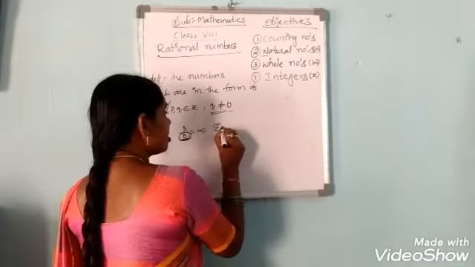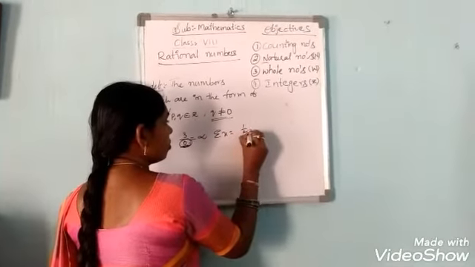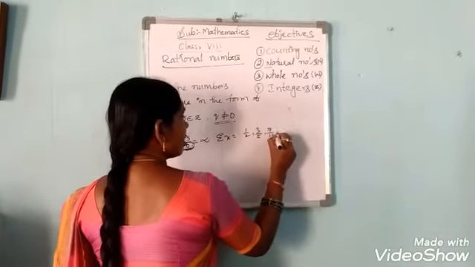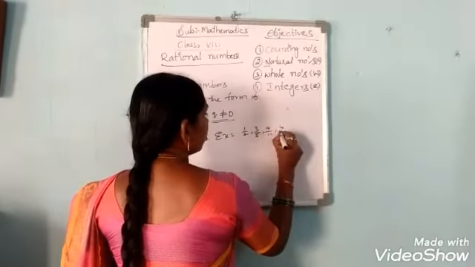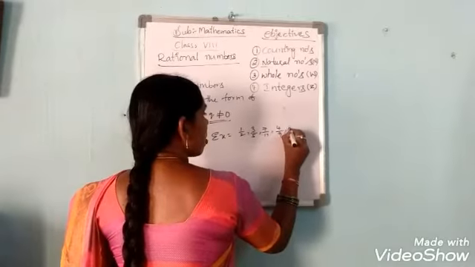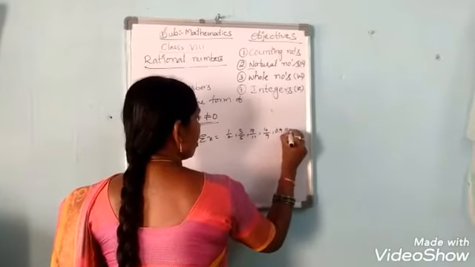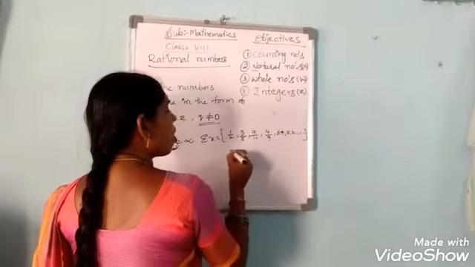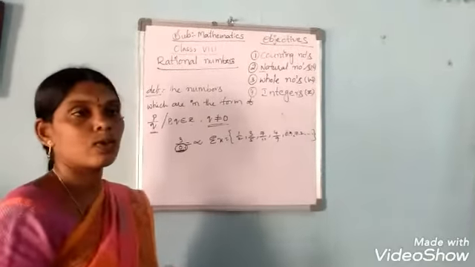What are the examples? 1 by 2, 3 by 5, 7 by 11, 4 by 9, 0.9, 7.2, etc. These all include all natural numbers also.